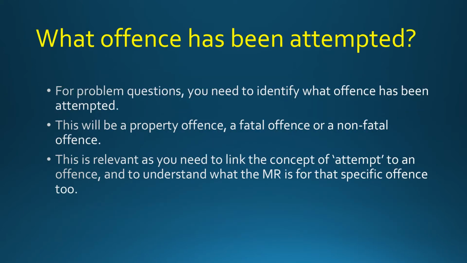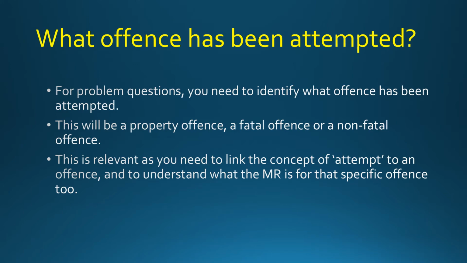Now in the problem question, we need to consider what offence has been attempted. So you need to identify what offence has been attempted, so that it be a property offence, a fatal offence, or a non-fatal offence. Now this is relevant because you need to link the concept of what an attempt is to the offence and to understand then what the mens rea is for that specific offence too.